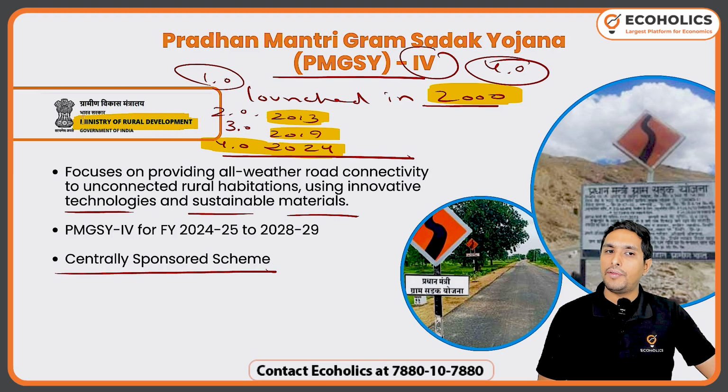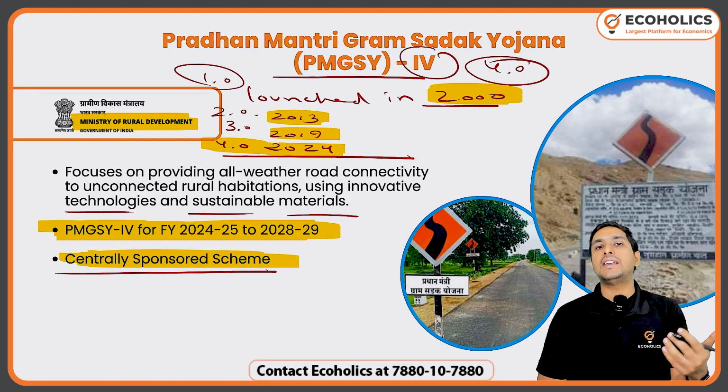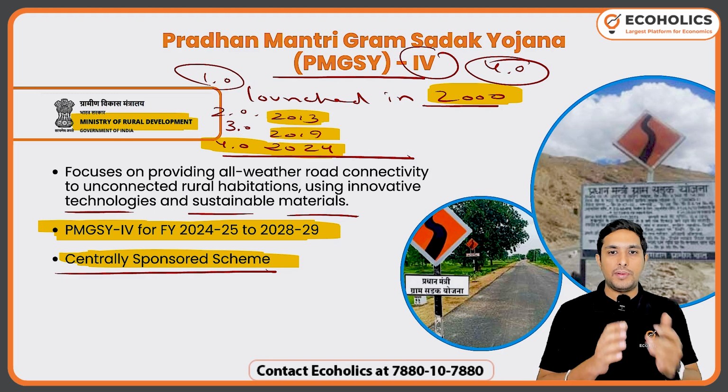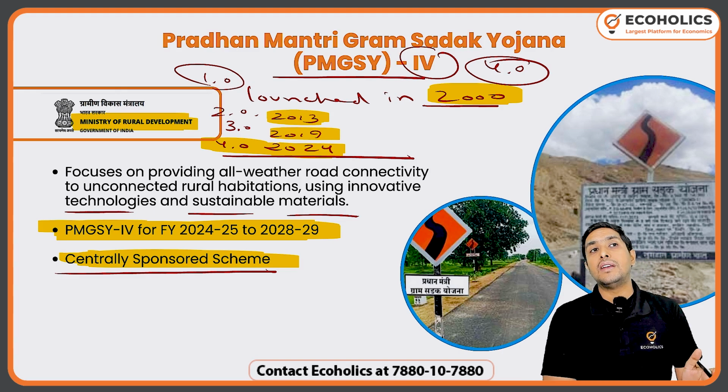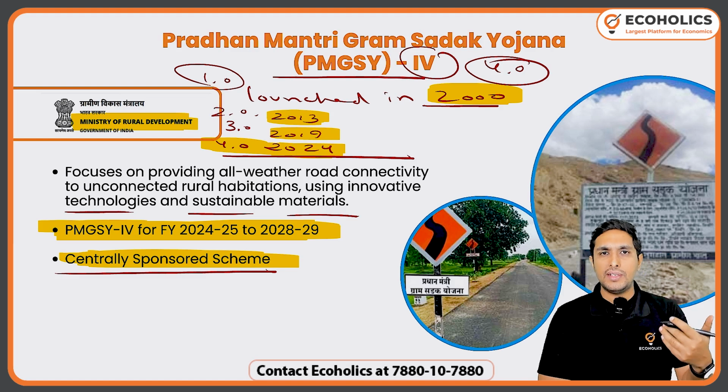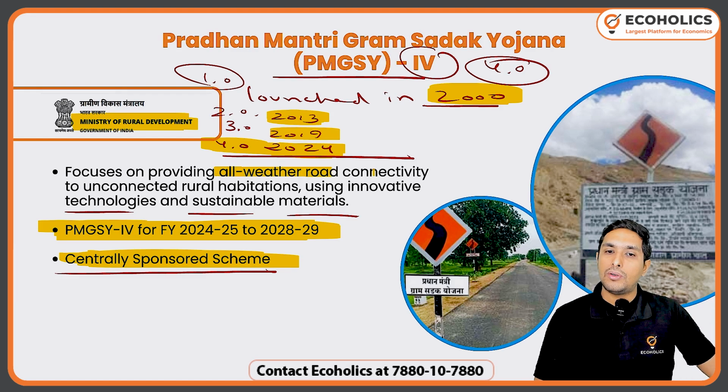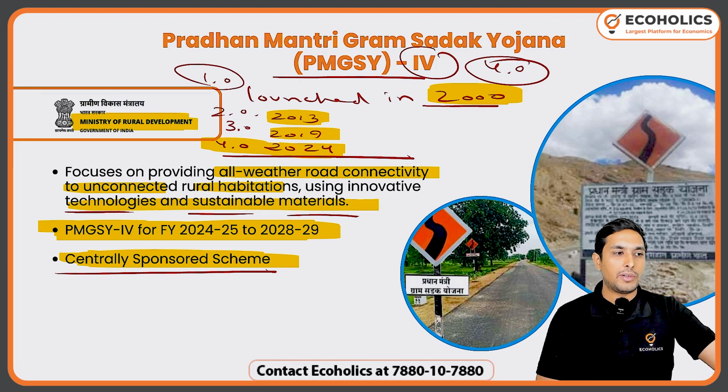It is under the Ministry of Rural Development only, and this phase will be in action till 2028-2029. It is a centrally sponsored scheme, which means states and the Centre are going to come together to implement it. In special category states, the Centre will give 90% of the funds. In other states, the ratio is more balanced. It is about all-weather road connectivity to the unconnected rural habitations, using proper technologies and sustainable materials.